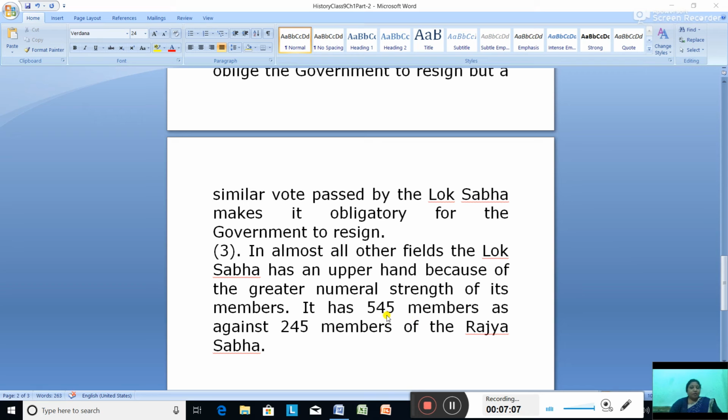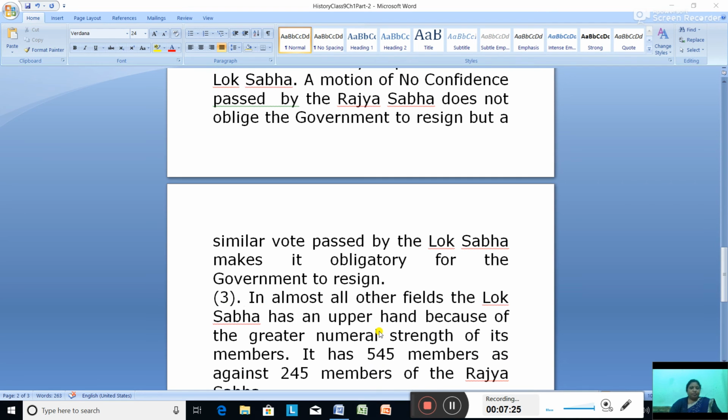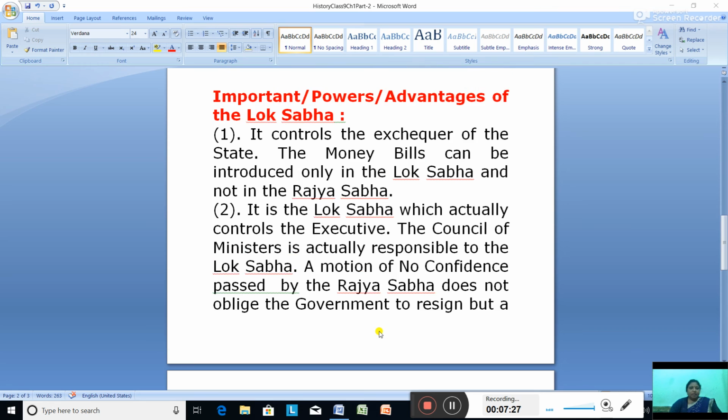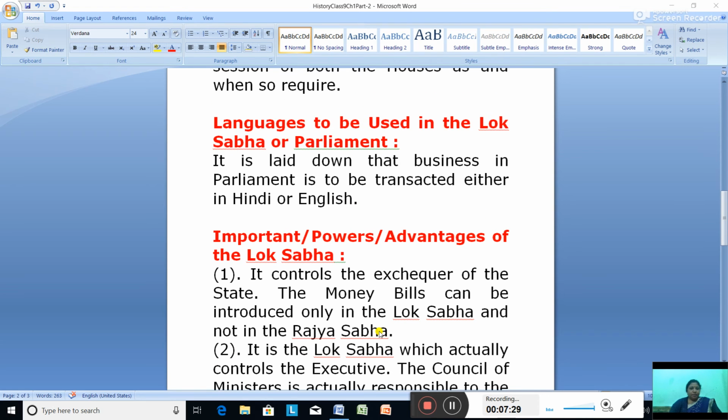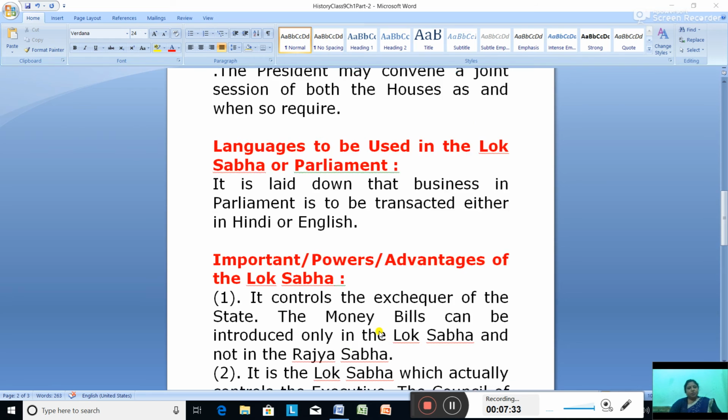The Lok Sabha, because it has more members. 545 members are there in the Lok Sabha and 245 members in the Rajya Sabha. So this you have to remember as the advantages or importance of the Lok Sabha.